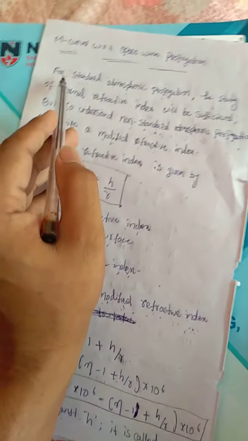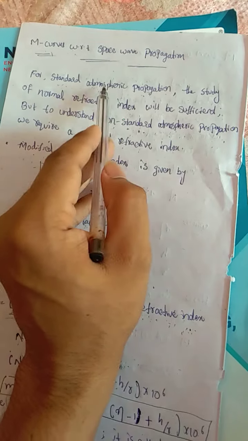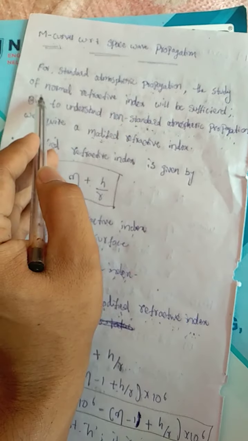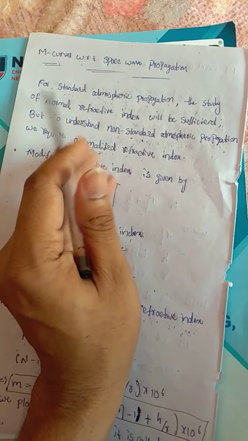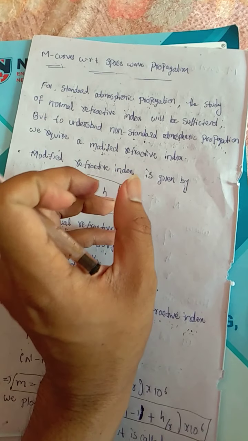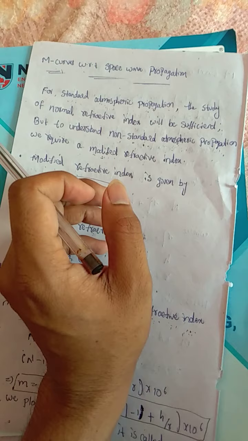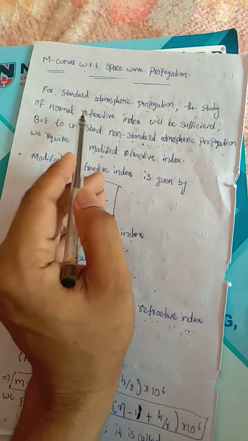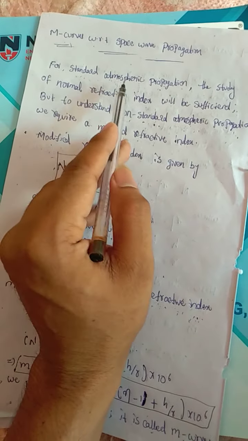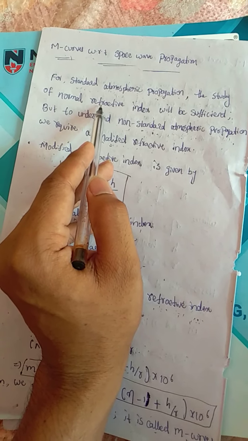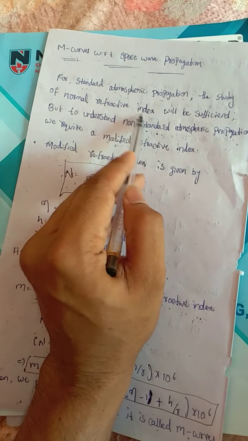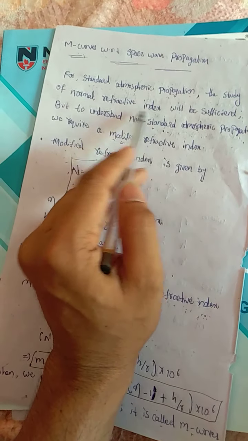For standard atmospheric propagation, the study of the normal refractive index will be sufficient. In normal conditions in the space or channel, refractions take place, and we can call this the refractive index or normal refractive index.